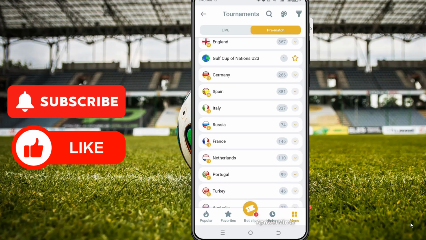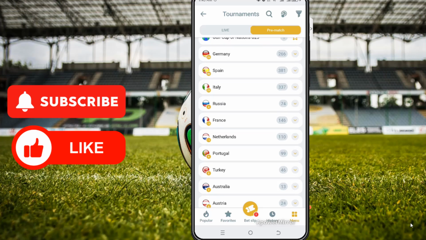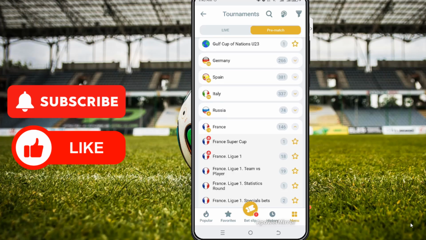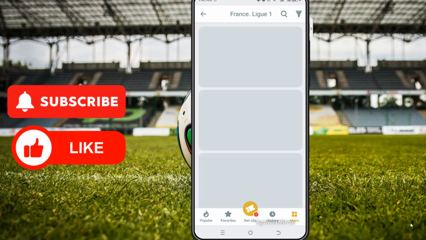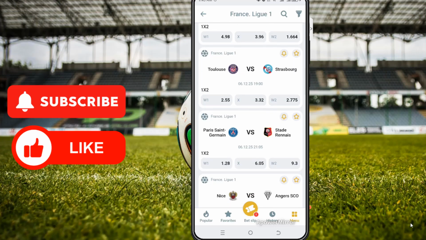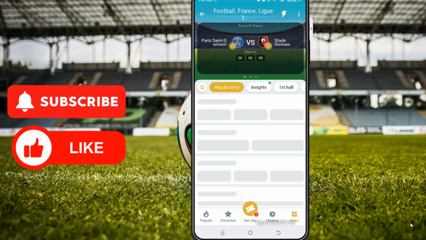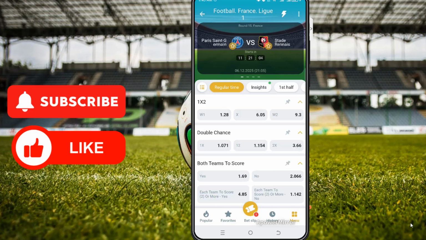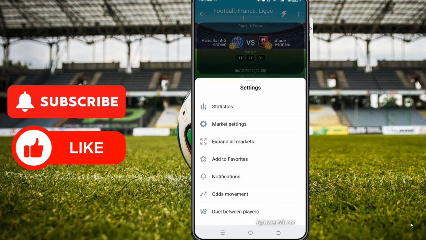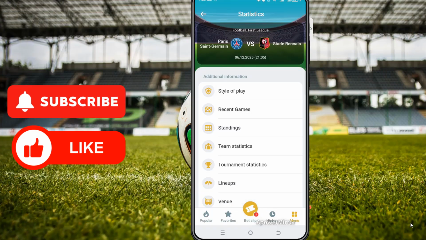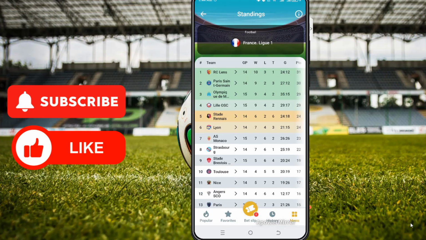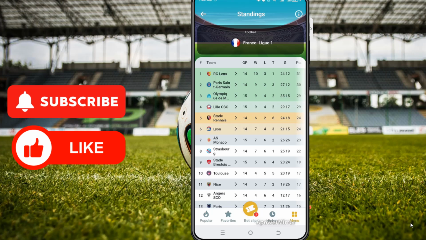Let's go to France and check out PSG for our next game, because Monaco defeated PSG 1-0. Okay, PSG faces Stade Rennais. We can check out the league table, statistics, standings. Okay, Paris is second with 30 points.